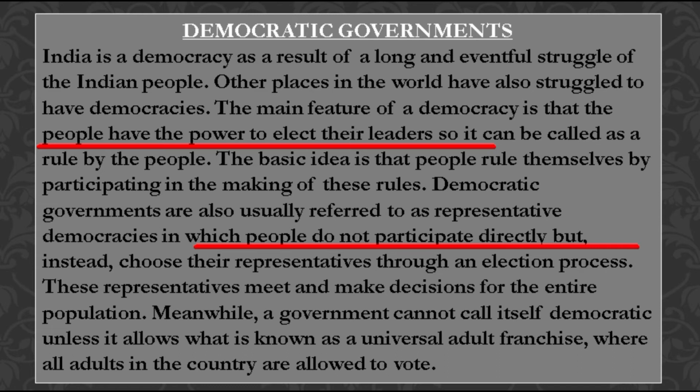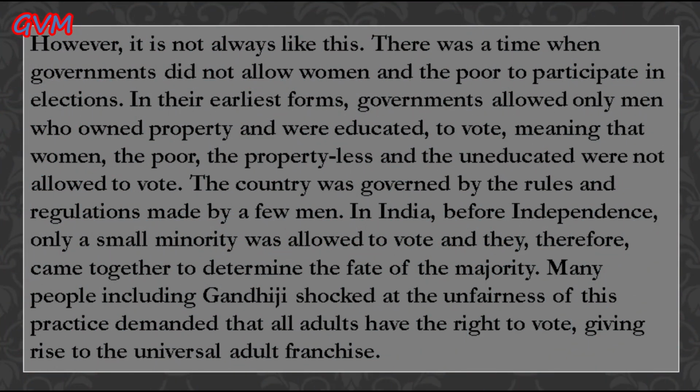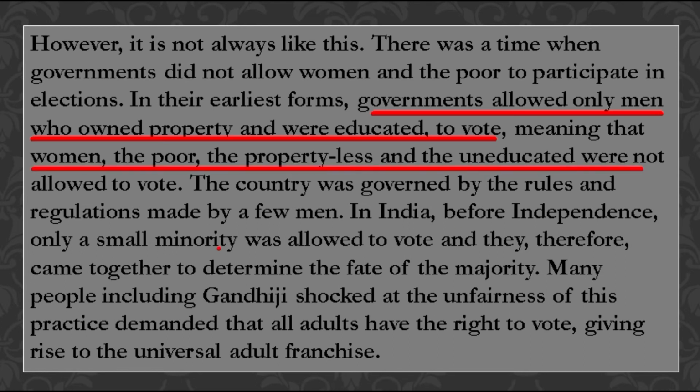That's why we can say that a government cannot call itself democratic unless it allows the citizens of its nation a universal adult franchise. And students, the condition that we see at the present time, where all are allowed to vote, is not the same as always. There was a time when governments didn't allow women and the poor to participate in the election process, and governments allowed only men who owned property and were educated to vote. It means that women, the poor, the property-less and the uneducated were not allowed to vote.